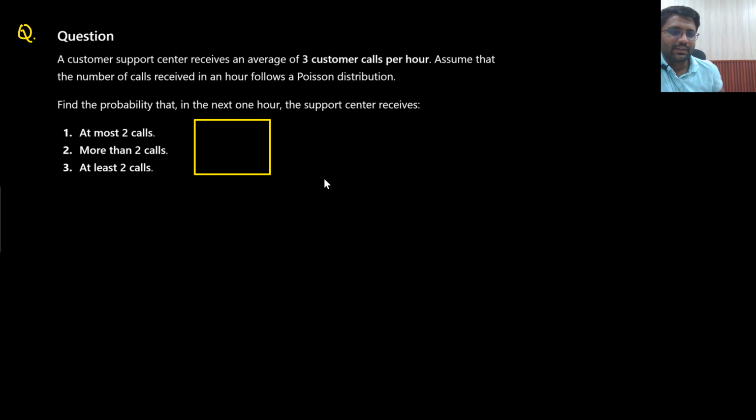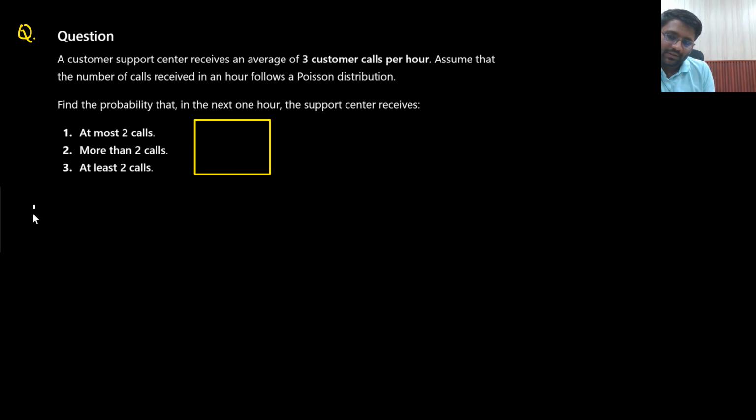What are they asking? A customer support receives an average of 3 customer calls per day. Assume that the number of calls received in an hour follows, not in a day, per hour. It is 3 customer calls per hour. Assume that this is following Poisson's distribution. Find the probability that in the next 1 hour, the customer support receives at most 2 calls, more than 2 calls, at least 2 calls.